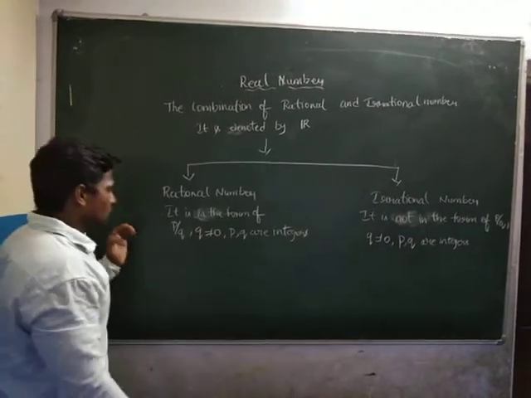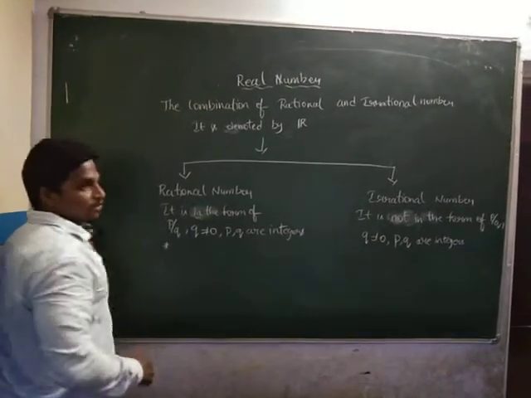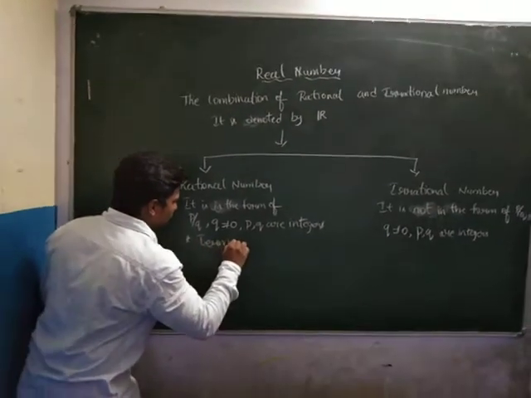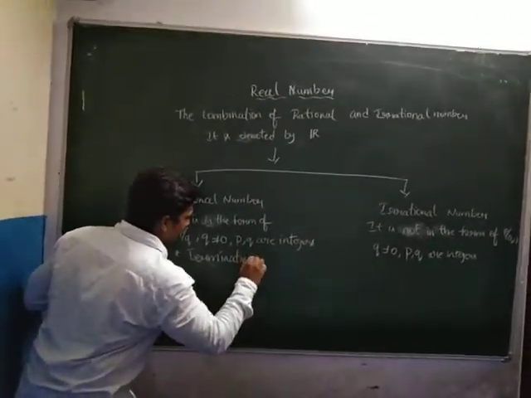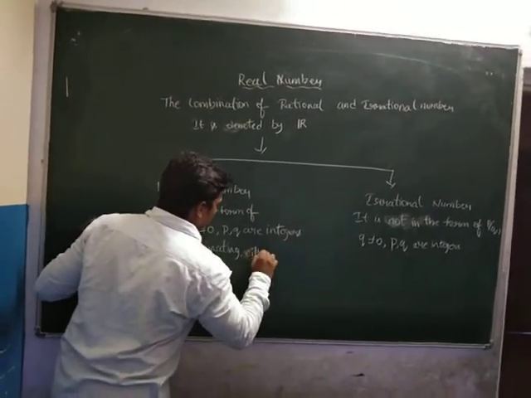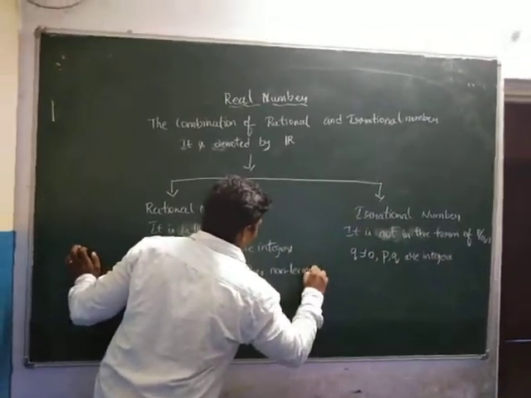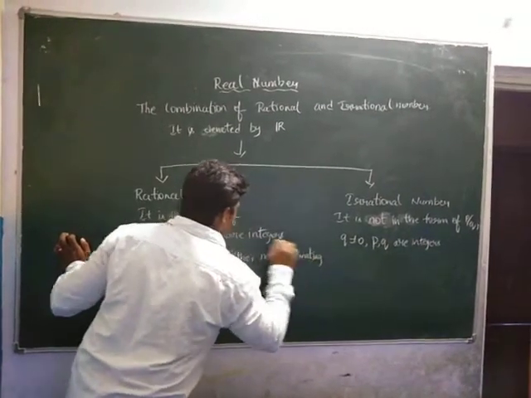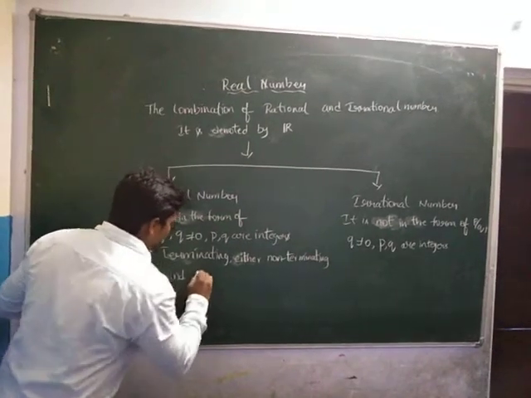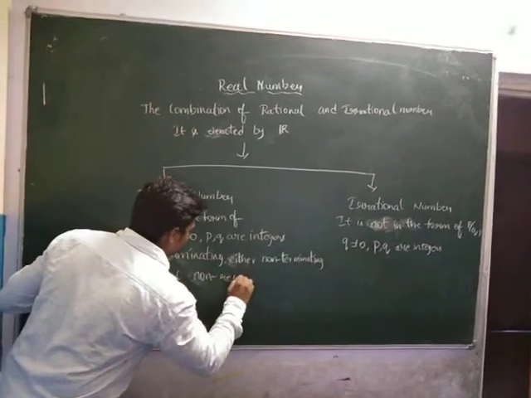Is it clear? Next, another point: a rational number is either terminating or non-terminating and recurring.